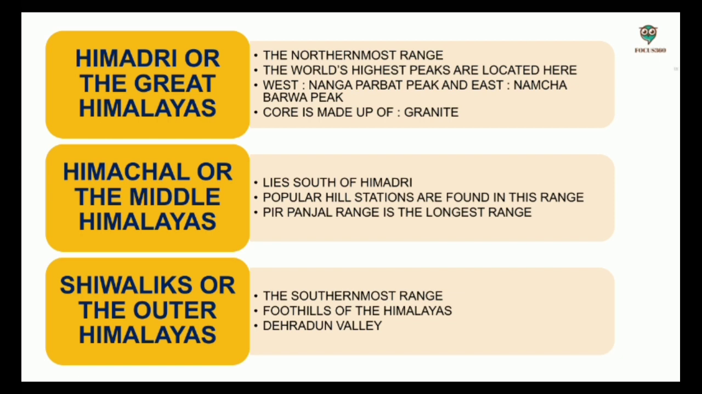Next is the Shivaliks or the Outer Himalayas. It is the southernmost range of the Himalayas. It is located in the foothills of the Himalayas. There are some broad valleys in this range known as duns, for example Dehradun Valley.